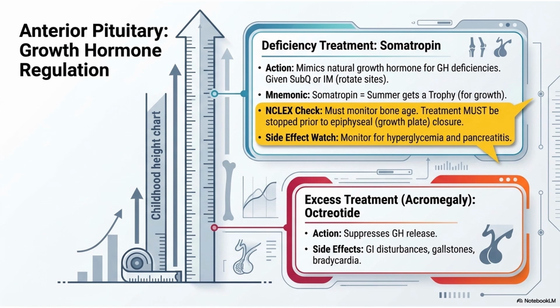Also, if this is given with corticosteroids, it can inhibit the growth-promoting action of somatropin. Know that these people can have body image issues. It can be given sub-Q or IM. A memory aid for somatropin to help you remember why you give it is Summer Gets a Trophy for growing. We want to monitor for hyperglycemia and pancreatitis. Biggest thing to remember with this is we're not giving it once their growth plate closes.